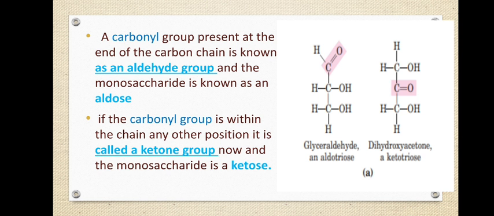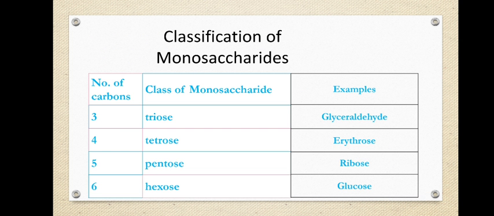And if the carbonyl group is present within the chain, as you can see in the second one, dihydroxyacetone or ketotriose, here the carbonyl group is present within the chain and that's why it is a ketone group and the monosaccharide is called a ketose. So here glyceraldehyde is an aldose and dihydroxyacetone is a ketose. Okay, these are the simplest monosaccharides.